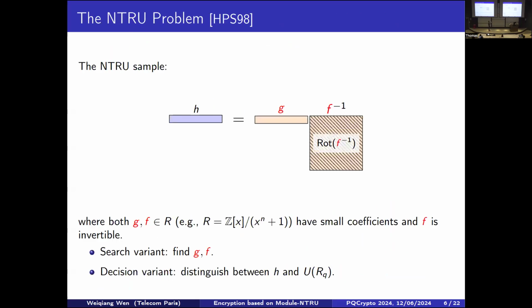And the second problem is the well-known NTRU problem proposed by Hoffstein, Pipher and Silverman in 1998. Now the sample is given as H, the division between two polynomials of small coefficients, G and F. And here I try to expand the rotation on the right-hand side. It also has two variants. The search variant asks to recover these two small polynomials G and F, and the decisional variant asks to distinguish this H from random.